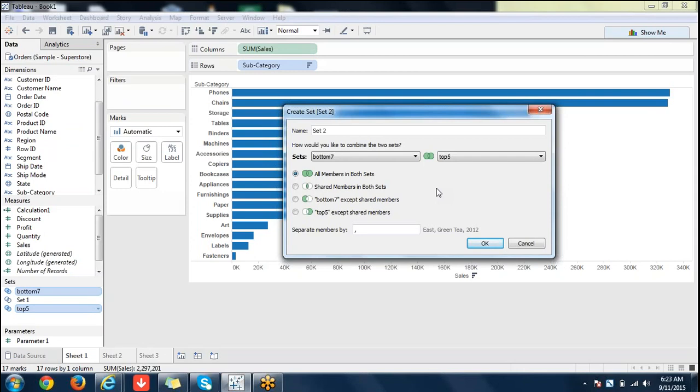Okay. So in some scenarios like that, you can use a combined set. Any confusion? I see the technical part of it, but I don't know what business sense that would make. But yeah, I got your point. Thank you. Okay. Good. So I'm clicking OK here. As of now, I'm merging both of them.